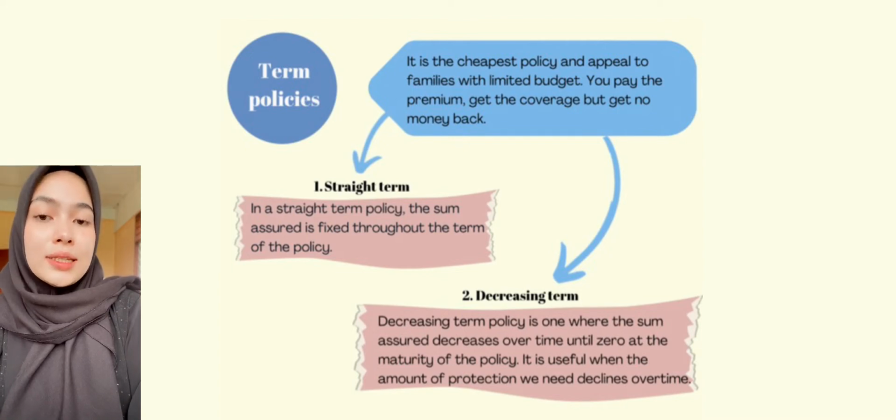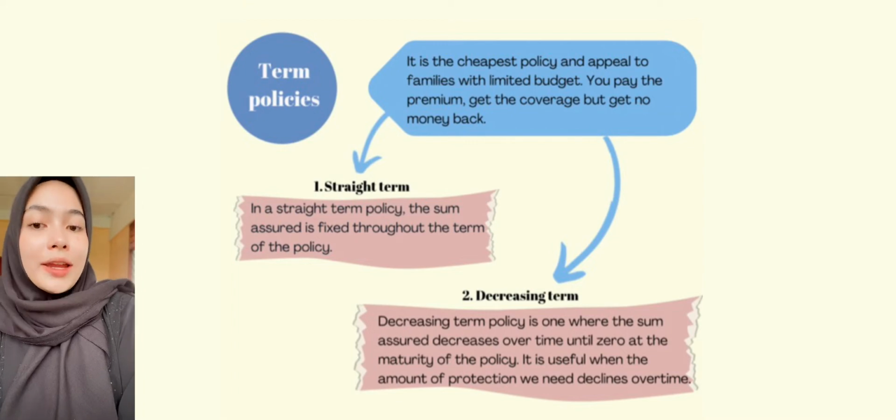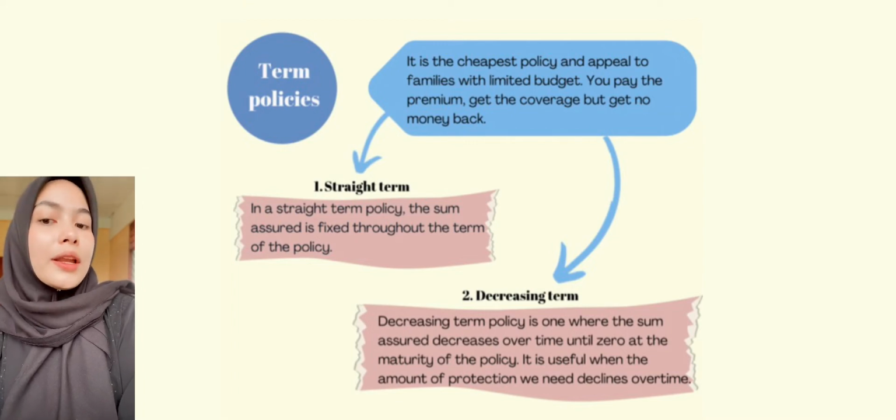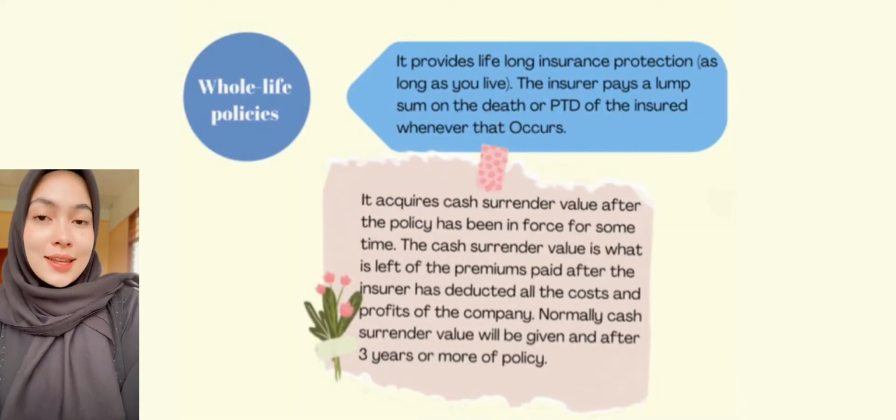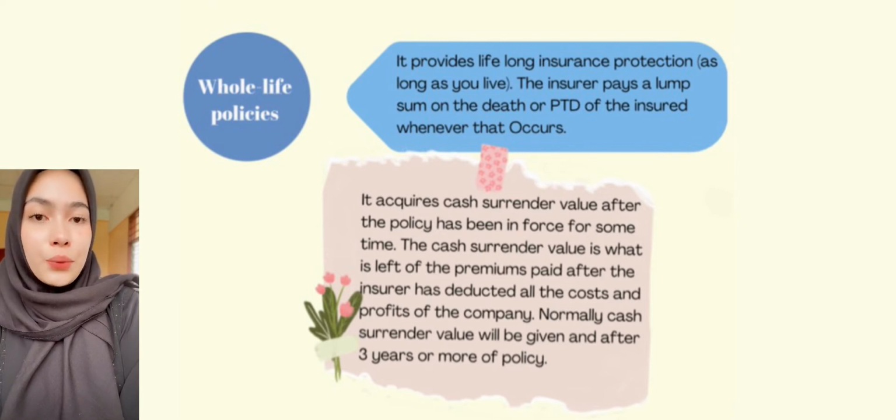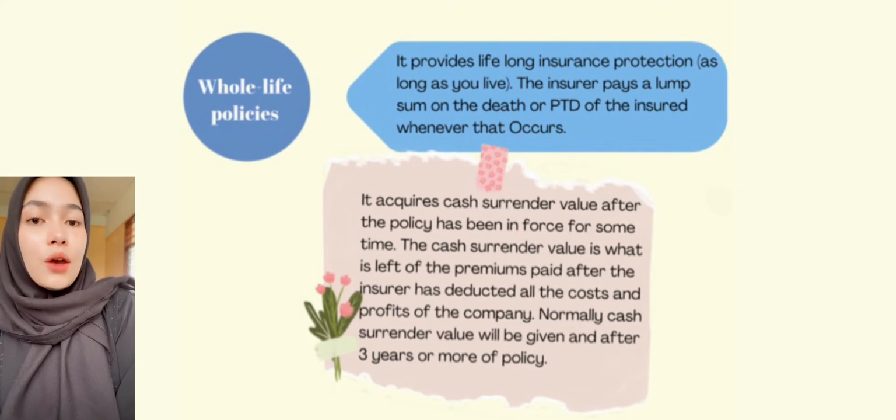In a straight term policy, the sum assured is fixed throughout the term of the policy. While a decreasing term policy is one where the sum assured decreases over time until zero at the maturity of the policy. Second is whole life policies. It provides lifelong insurance protection as long as you live. The insurer pays a lump sum on the death or PTD of the insured whenever that occurs. It acquires cash surrender value after the policy has been enforced for some time.